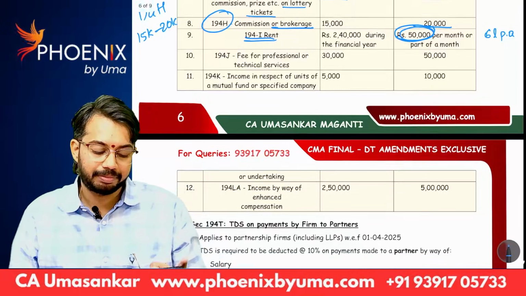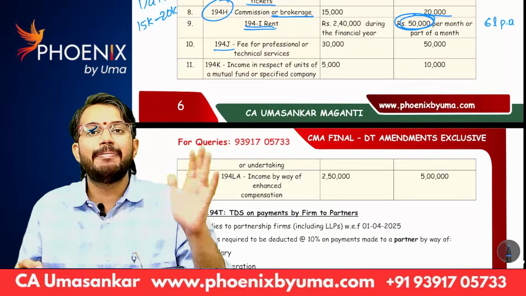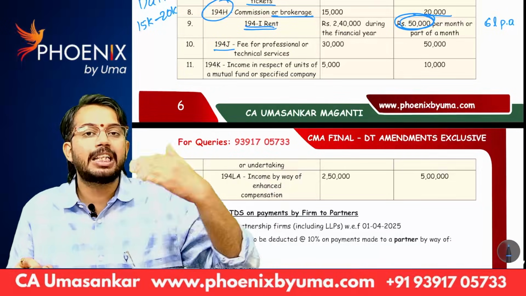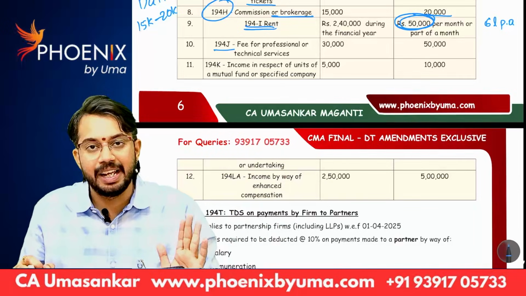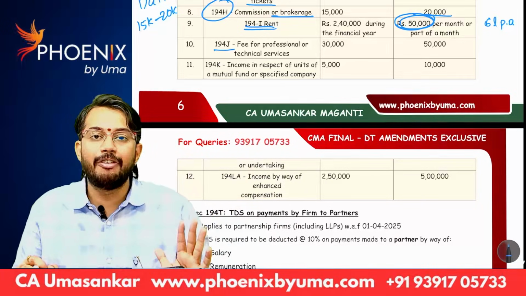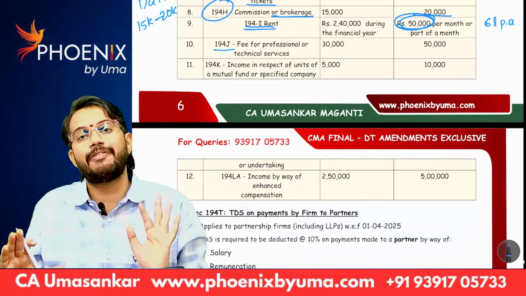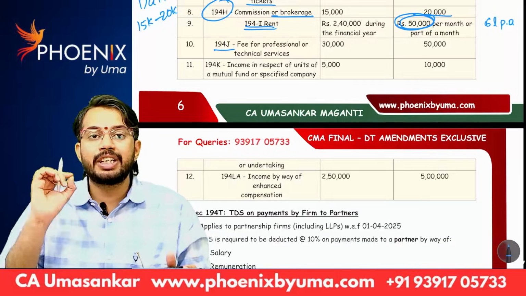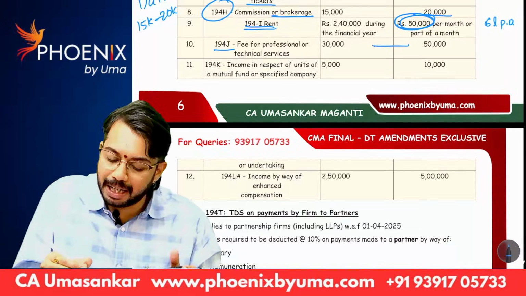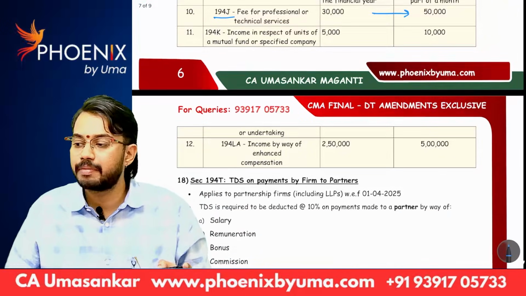Next, professional fees. Earlier, threshold limit is 30,000. If client pays me professional fees more than 30,000, client is required to deduct TDS. But from 1st April 25 onwards, I am a bit relieved. If amount of professional fees is more than 50,000, then only client is required to deduct TDS. So, under section 194J, threshold limit increased from 30,000 to 50,000.